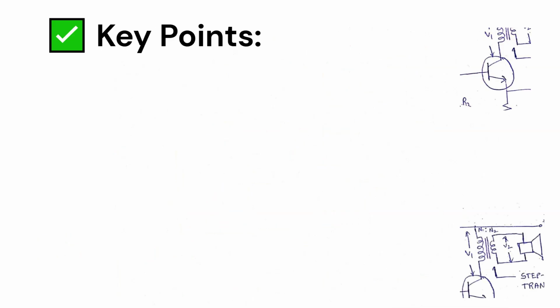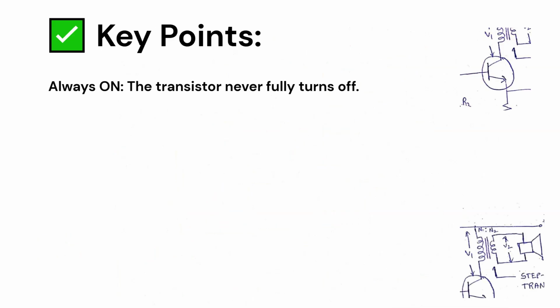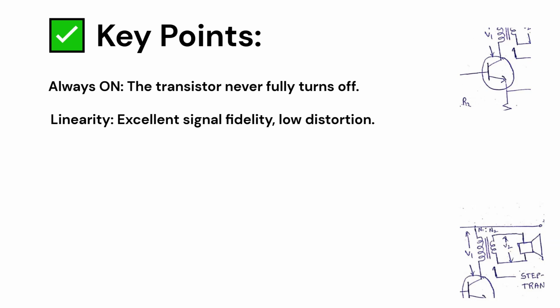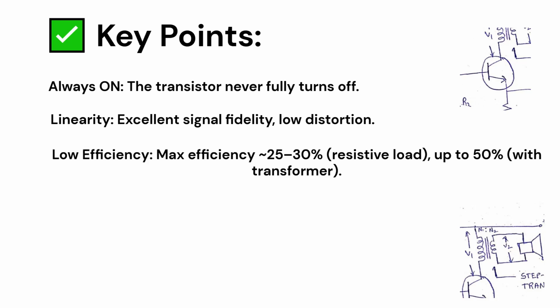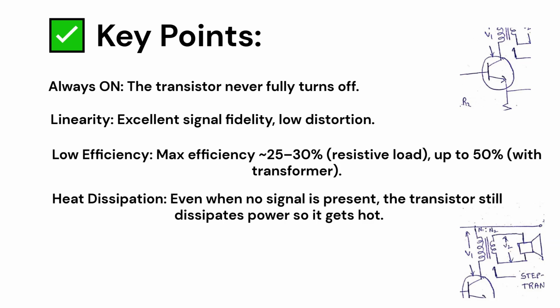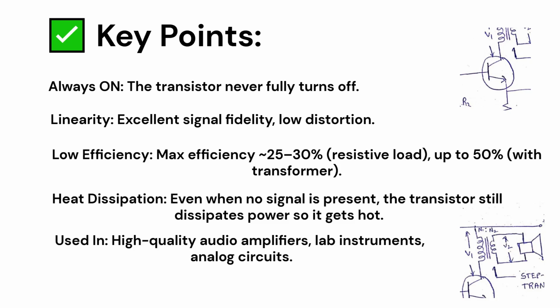Key points in class A power amplifier. Always on. The transistor never fully turns off. Linearity, excellent signal fidelity, low distortion, low efficiency. Maximum efficiency is 25 to 30% for resistive load and up to 50% for transformer coupled load. Heat dissipation. Even when no signal is present, the transistor still dissipates power, so it gets hot. Used in high quality audio amplifiers, lab instruments, analog circuits.